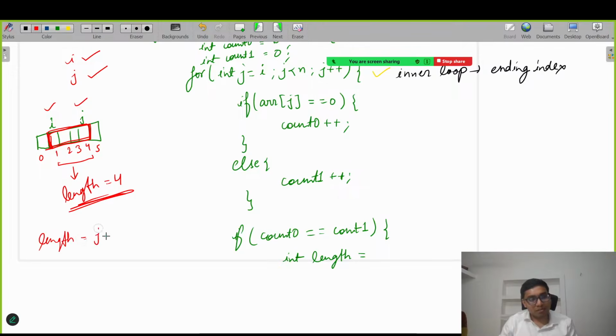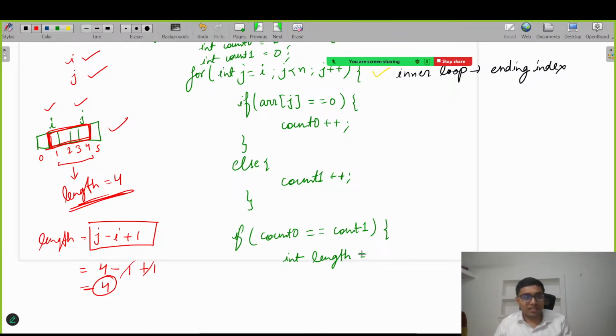So the formula to calculate the length will be j minus i plus 1. How did I get this particular thing? You can verify: right now j is 4, i is 1, then plus 1. If you do that, then we get 4, right? So just remember, and also just by looking at this you can derive this particular formula as well. So basically here we should write j minus i plus 1, this is the length of that particular subarray, right everyone?